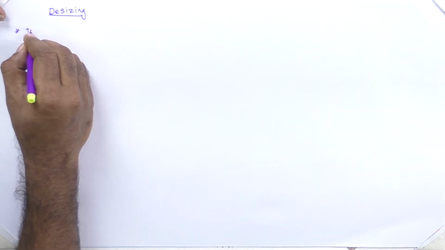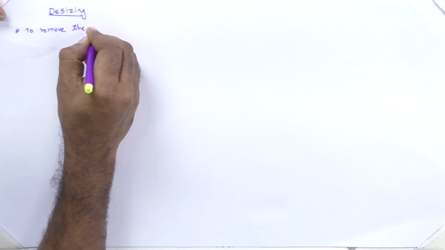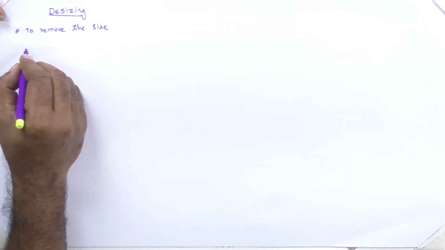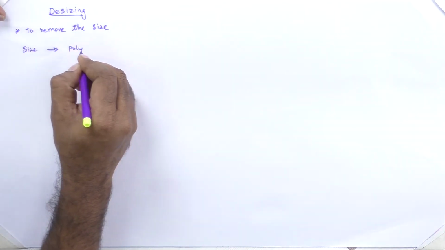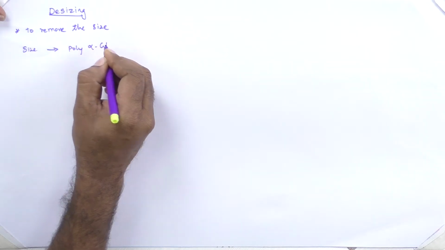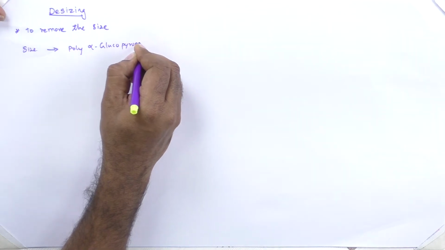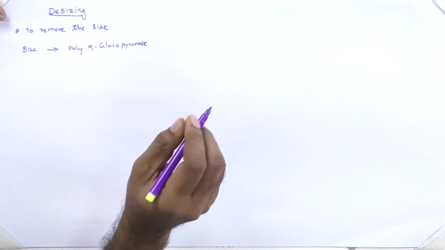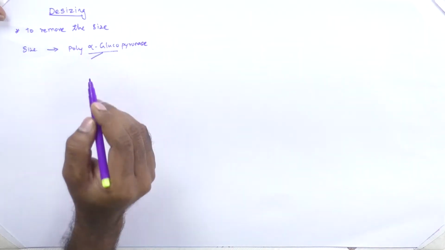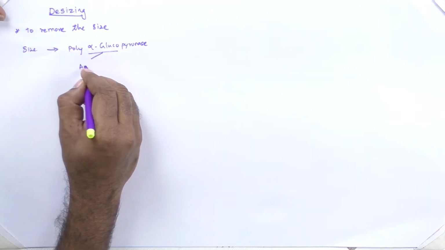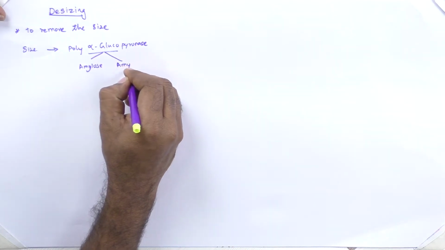The main objective is to remove the size. Size is a poly alpha glucopyranose. This poly alpha glucopyranose consists of amylose and amylopectins.